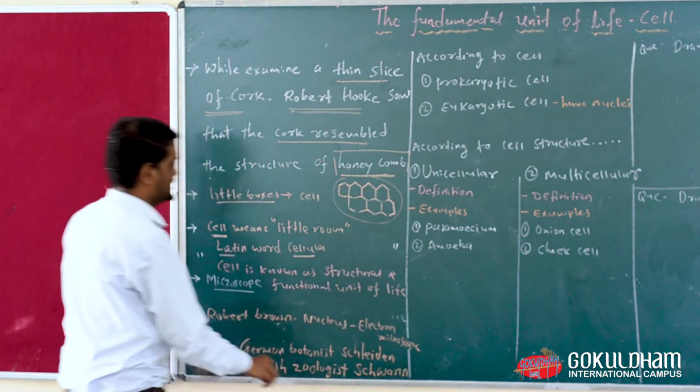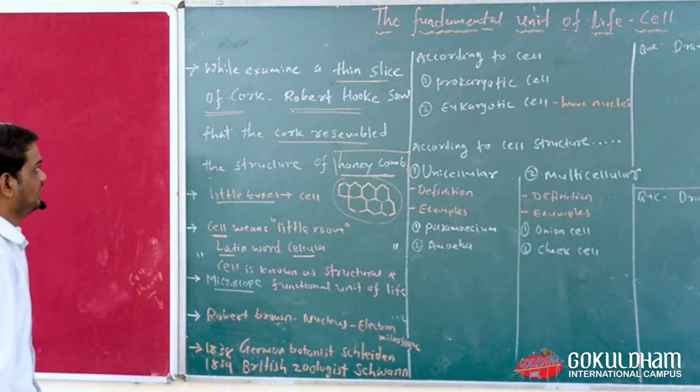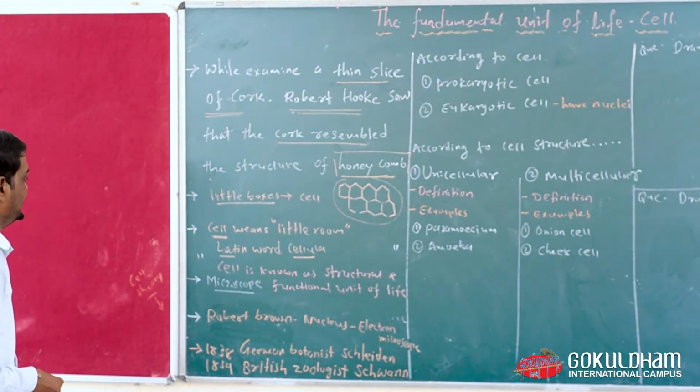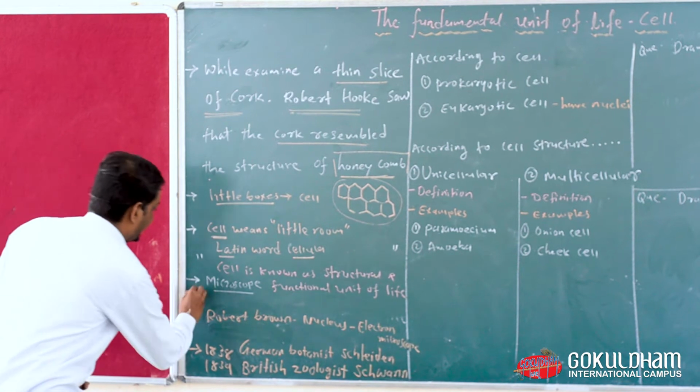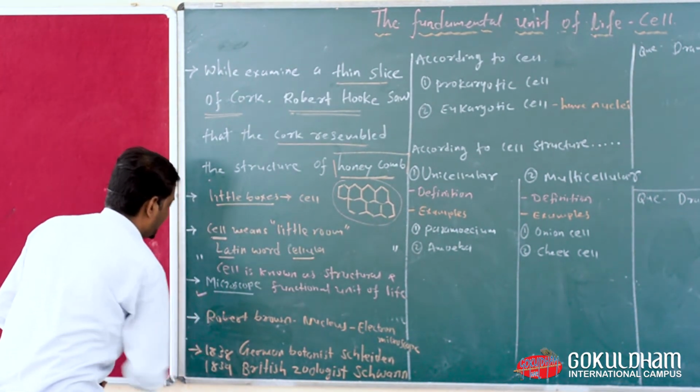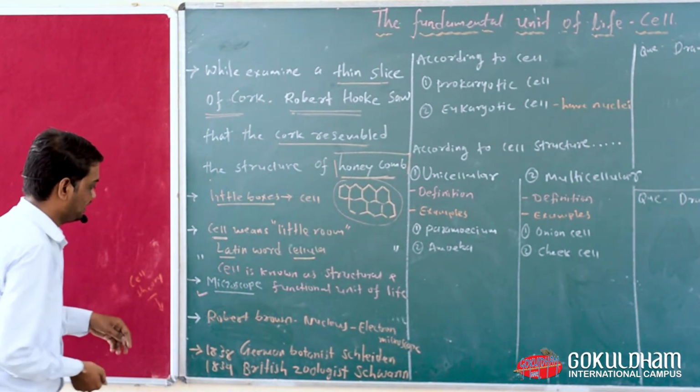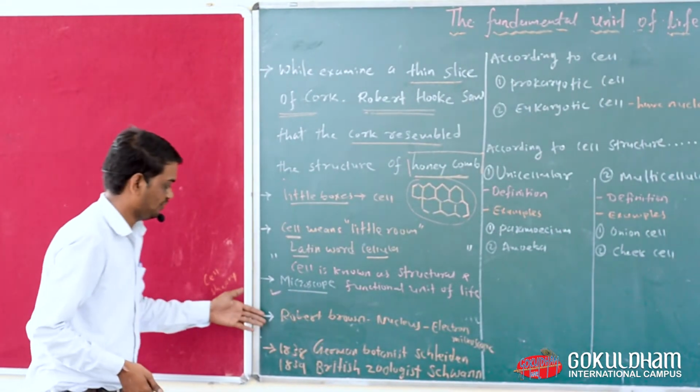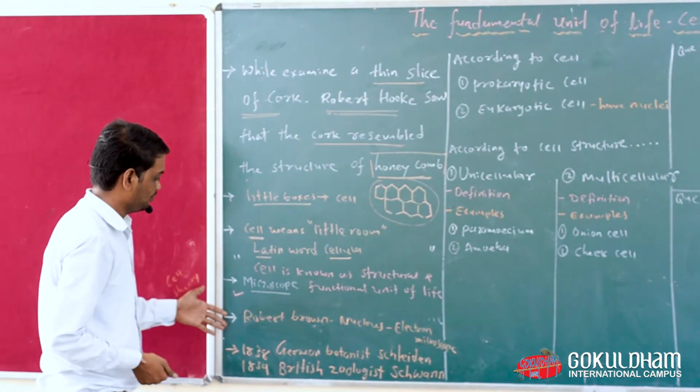That means the cell is known as the fundamental unit of life, and you can see it with the help of a microscope. Then other scientists gave us lots of information related to the cell.